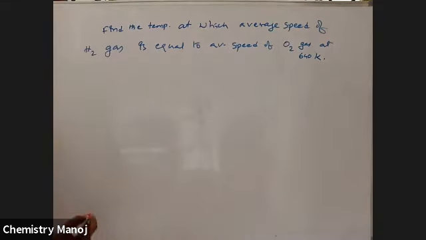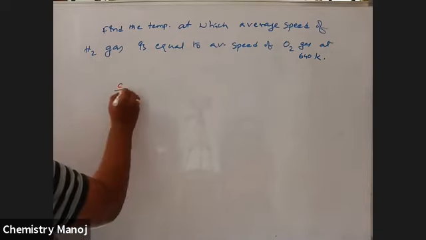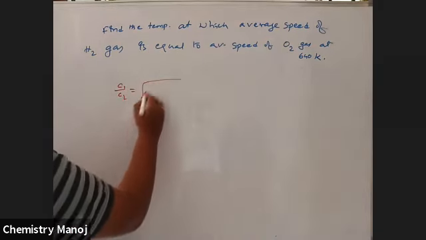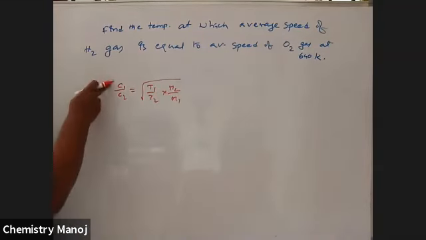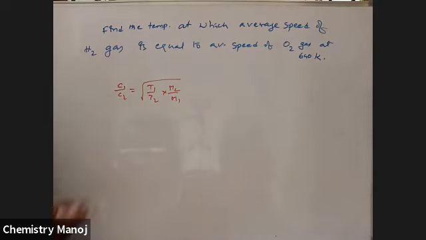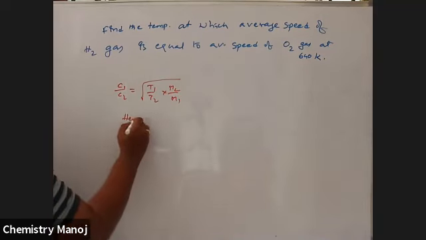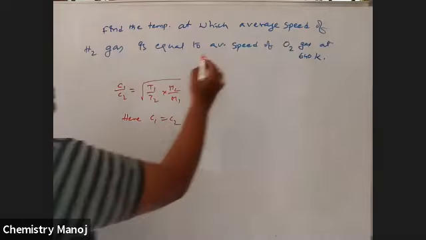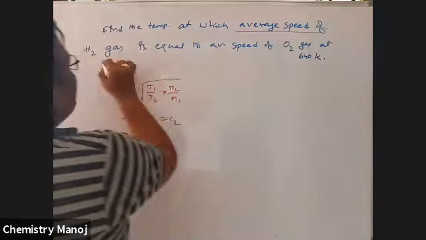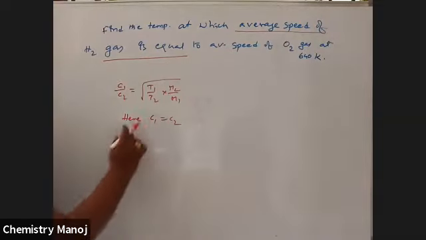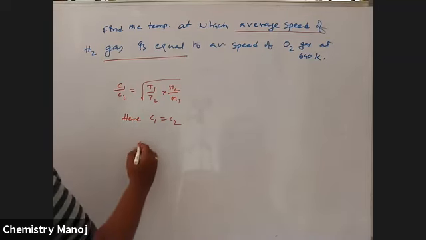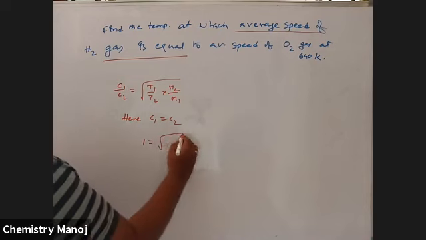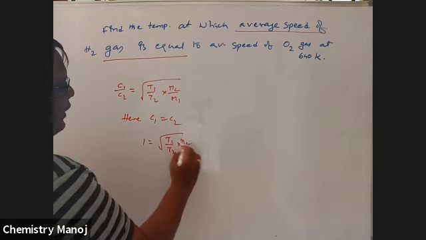So C1 by C2 is equal to under root T1 by T2 into M2 by M1, whether it is average, RMS or most probable. Here C1 is equal to C2, the average speed of H2 gas equals that of O2. So 1 is equal to under root T1 by T2 into M2 by M1.